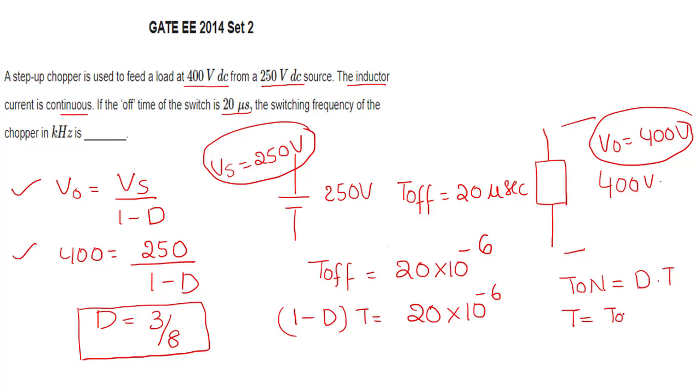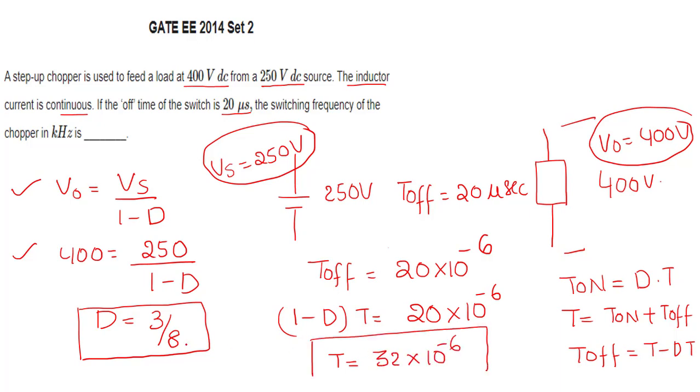The total time period, T on plus T off. So T off is T minus T on, that is T minus DT, that is 1 minus D into T. From this can't you find T? So the time period is 32 microseconds, if you substitute D.